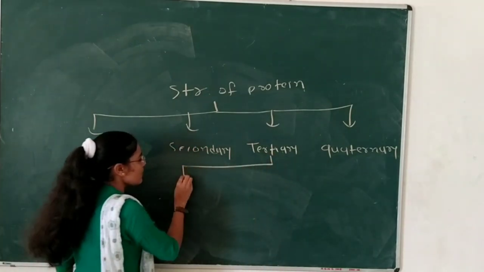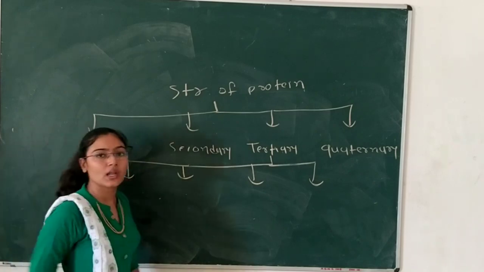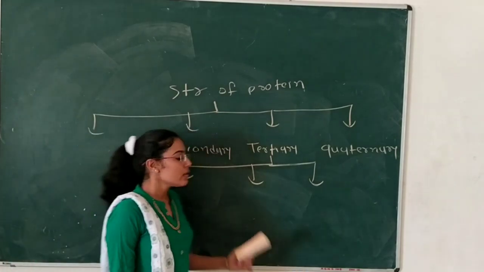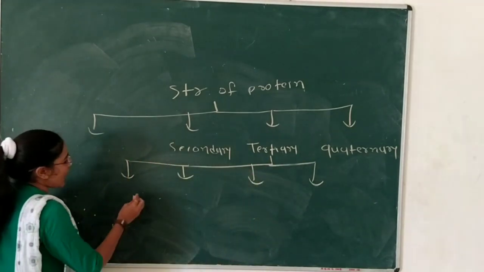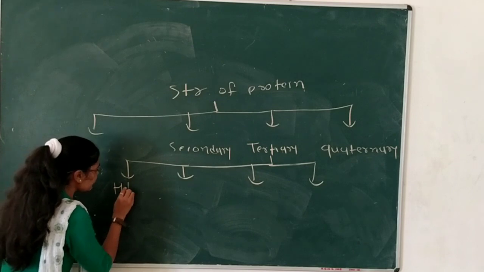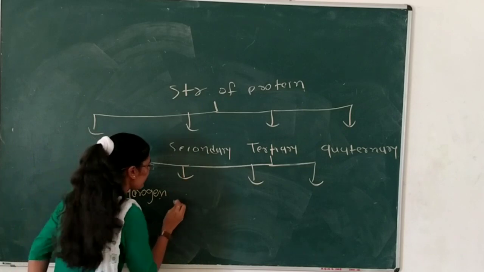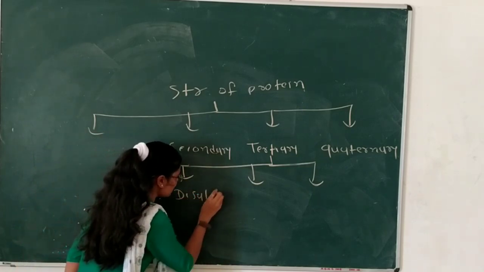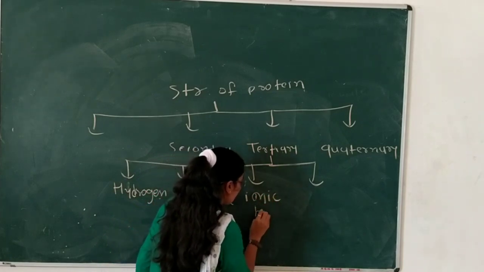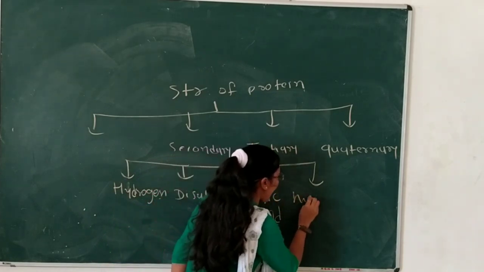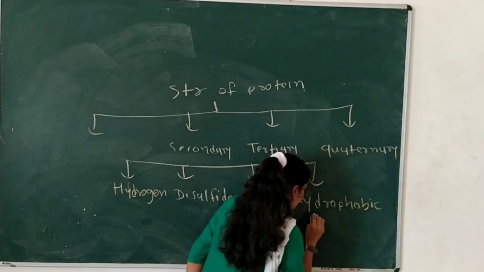The tertiary structure is a complex structure of the protein because many bonds are present in it. Now we will see which types of bond are present in a tertiary structure. The first bond is a hydrogen bond, the second one is a disulfide bond, the third one is an ionic bond, and the last one is hydrophobic interaction.